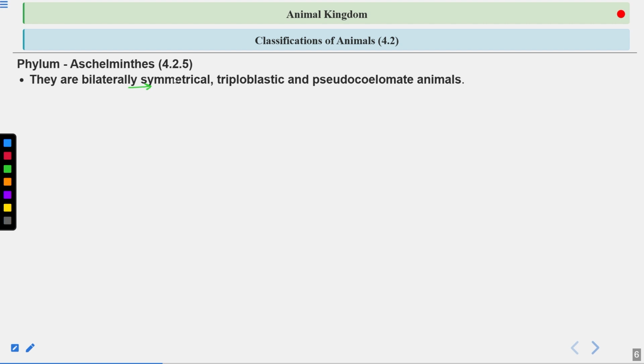Okay, means a left half and the right half. And these two left and right halves will be mirror images of each other. So the body can be divided into two equal halves.